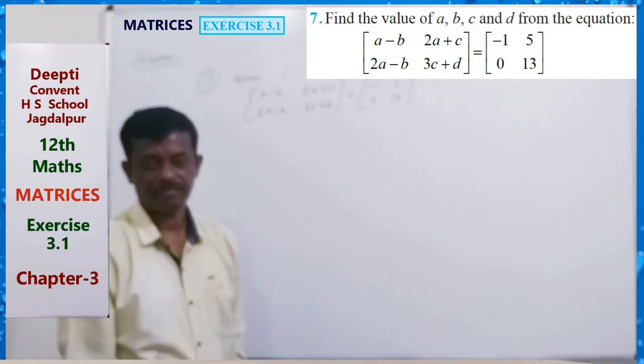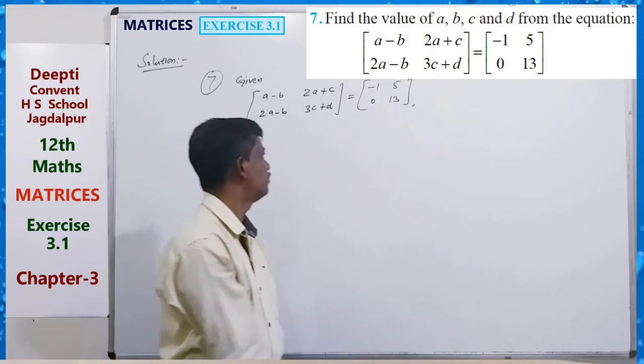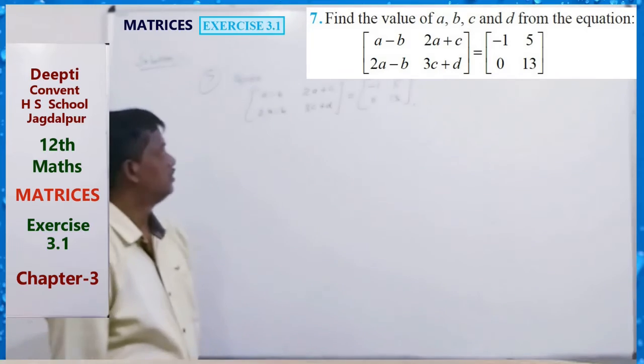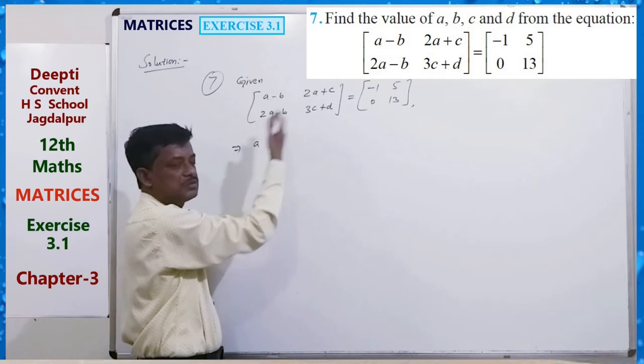This is given, so very simple, just compare these two matrices. Corresponding elements are equal.